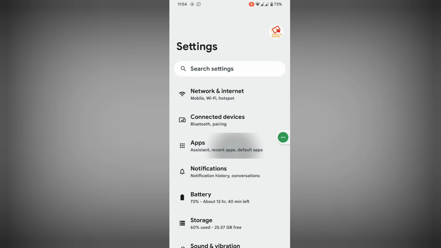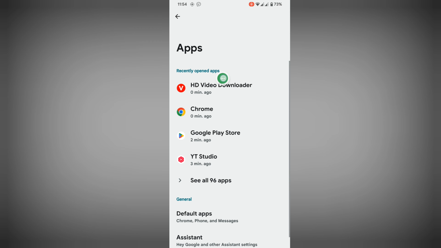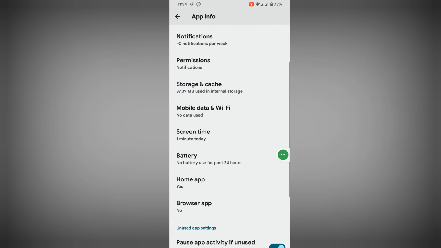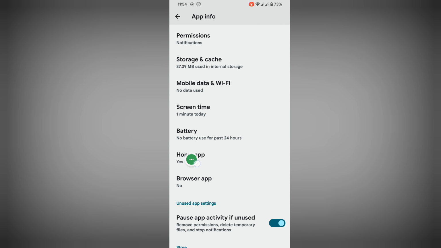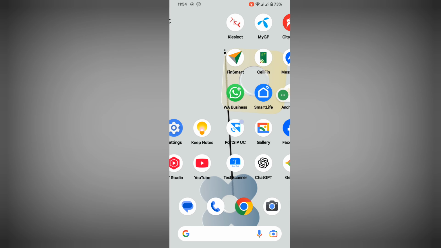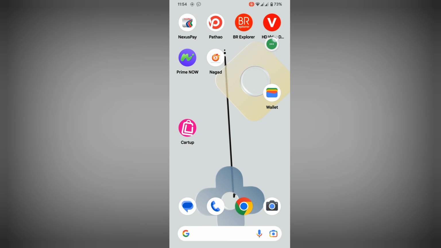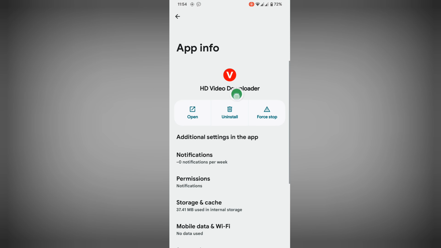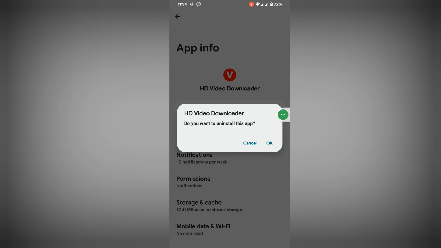then tap on apps, then click on HD Video Downloader, tap on it. You can see that there is no uninstall option. Scroll down, then tap on home app, then go back to your phone launcher, Pixel launcher, system launcher, or any other launcher. Tap on it. Long press, then tap on app info, or tap on uninstall, then okay.